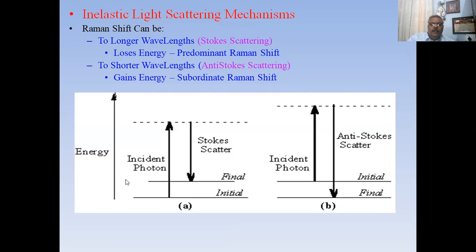Here we can see this is the incident photon. This is the Stokes line, which comes to a level slightly above the initial level, while the anti-Stokes line comes from the excited state to below the initial level. Here the lines have stopped at a level higher than the initial one. These are called Stokes lines. And here the lines have fallen to a level below the initial one, and these are called the anti-Stokes lines.